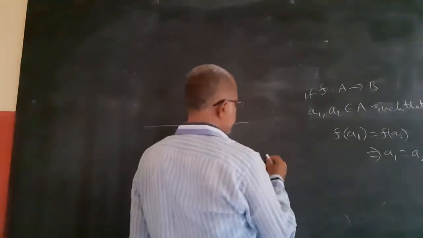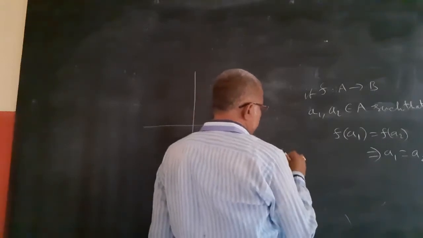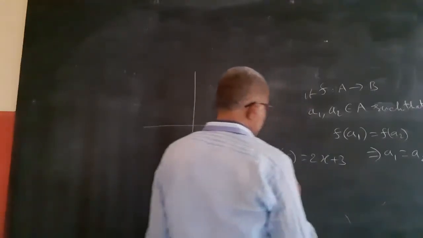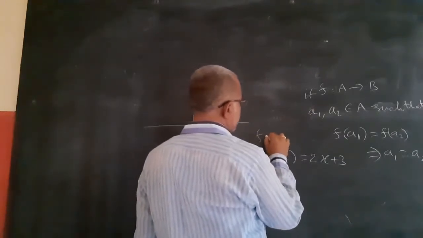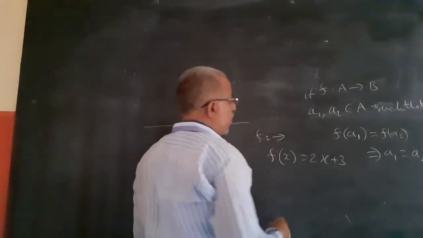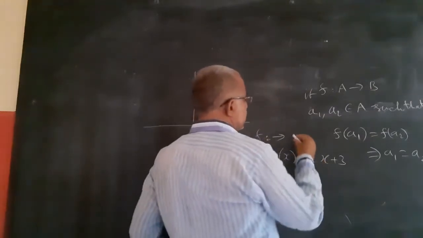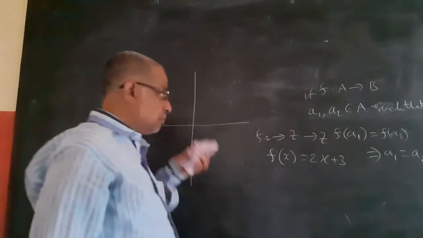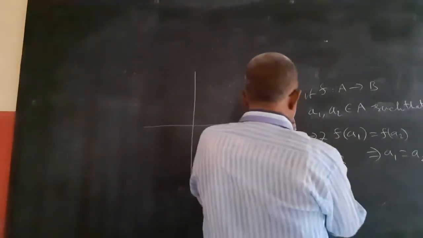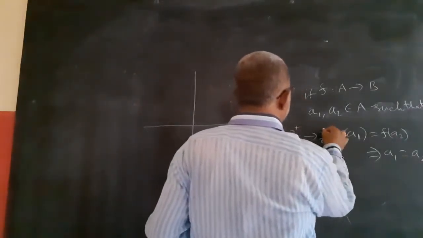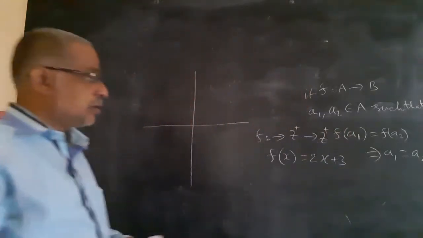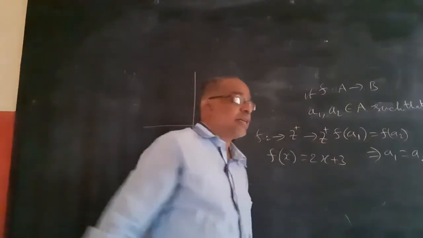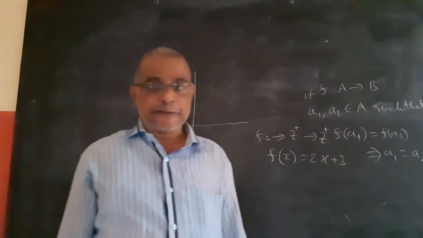For example, f of x equal to 2x plus 3, and f is a mapping from Z to Z, integer set to integer set. I will take only positive integers, nothing will happen. So f is a mapping from Z plus to Z plus, positive integers to positive integers.